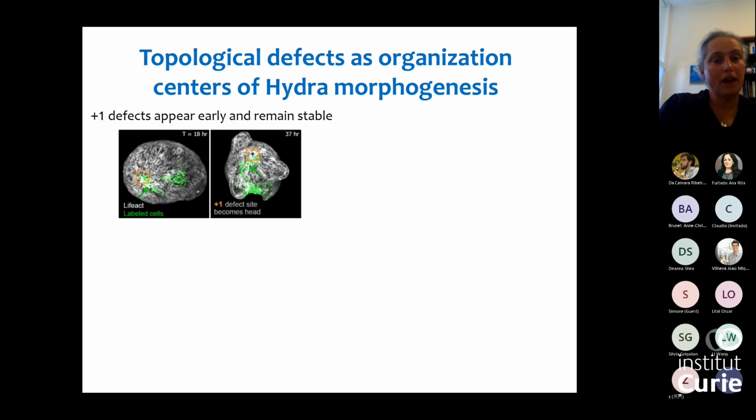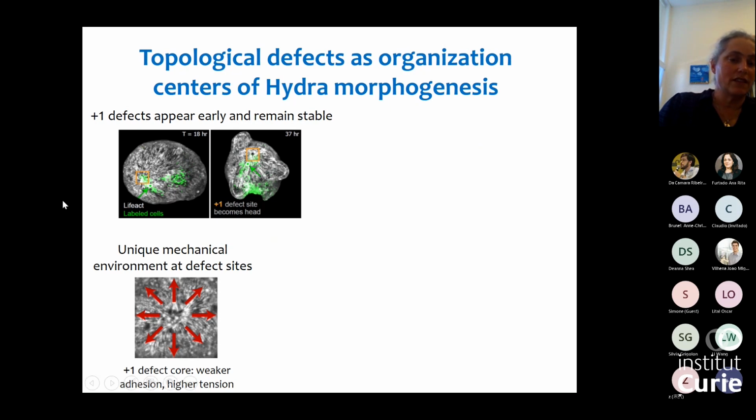So I showed you I can identify defects. They remain stable over time. So if I look at the cells that are located in these defects, these are still localized in the defect region throughout the regeneration process. If I think of these defect sites, these will have a unique mechanical environment, and this just follows from the definition of these defects as the center of this aster organization of these contractile fibers around the defect site.